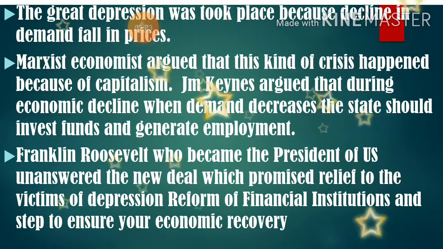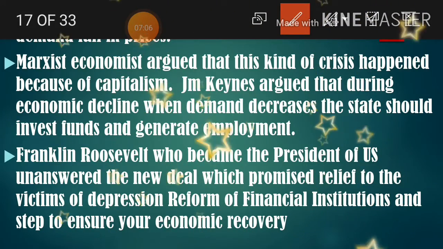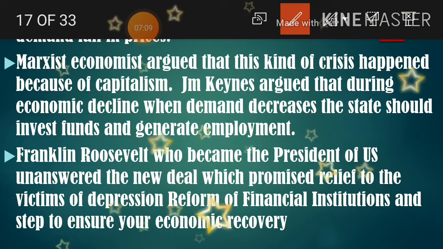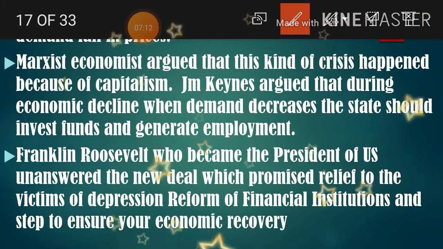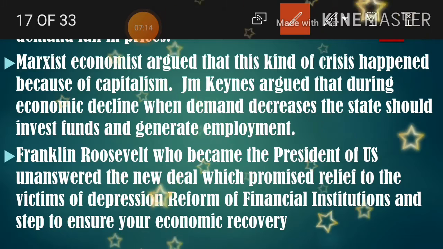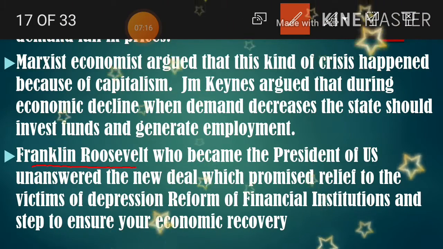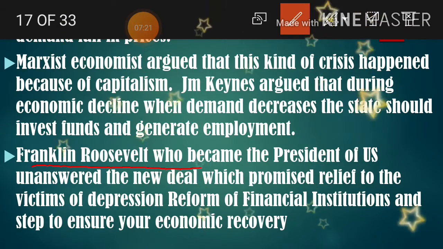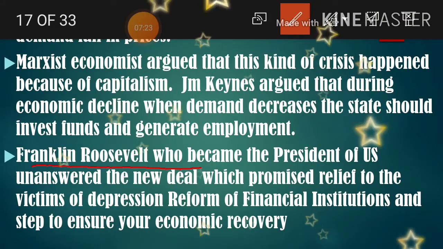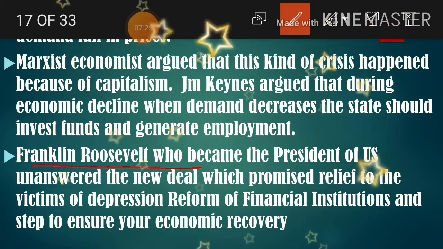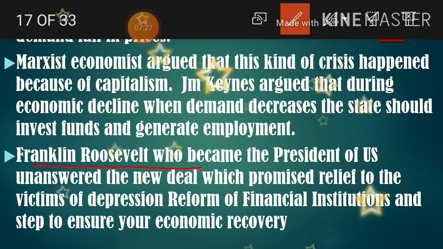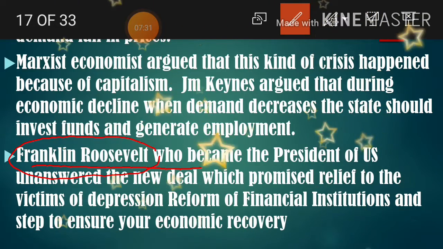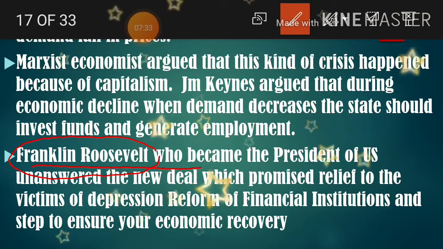Now we are able to see, reading here fast. See how the New Deal policy was brought by Franklin Roosevelt, who became the president of America. Now I am reading here, New Deal policy. What is meant by New Deal policy? Who announced this New Deal policy? The New Deal policy was announced by the ex-president of America, his name is Franklin Roosevelt. I underline here.